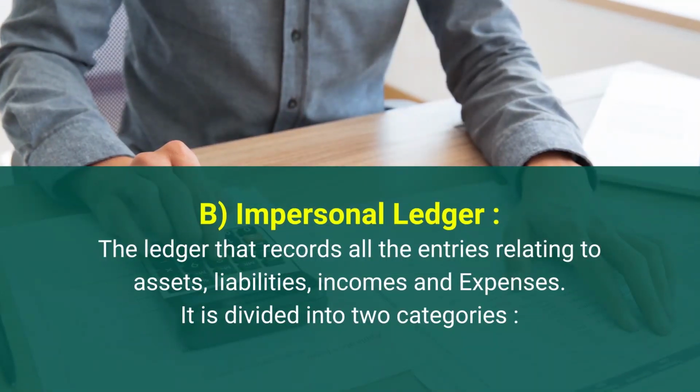Under impersonal ledger, this ledger records all the entries relating to assets, liabilities, income and expenses. It means accounts which are related to real and nominal will come under impersonal ledger, and under personal ledger only accounts of persons are included.